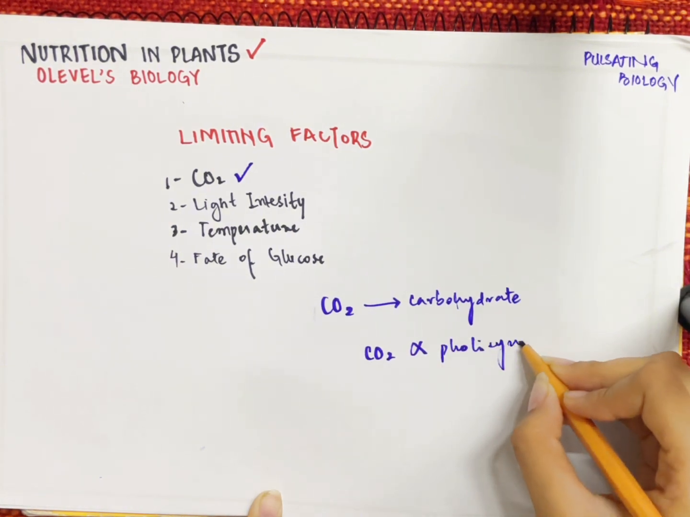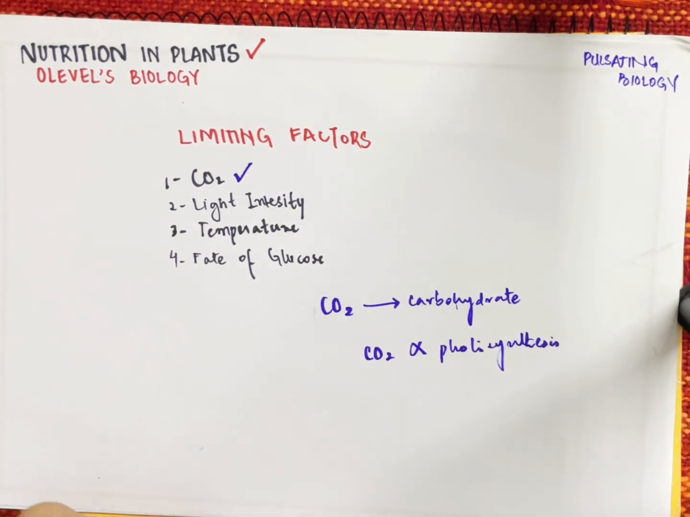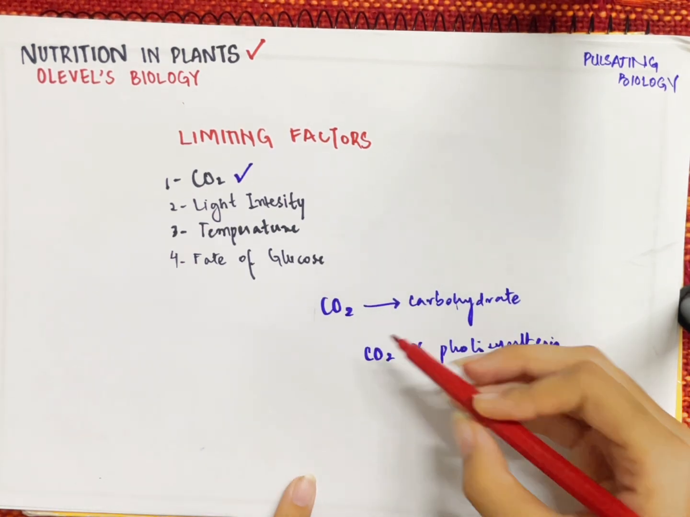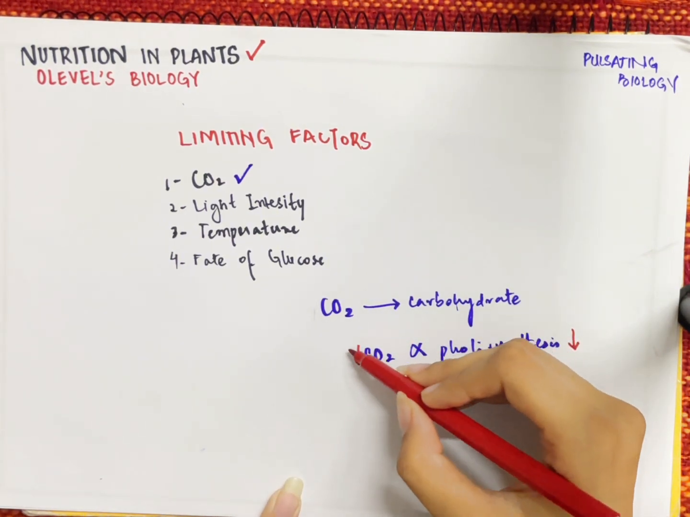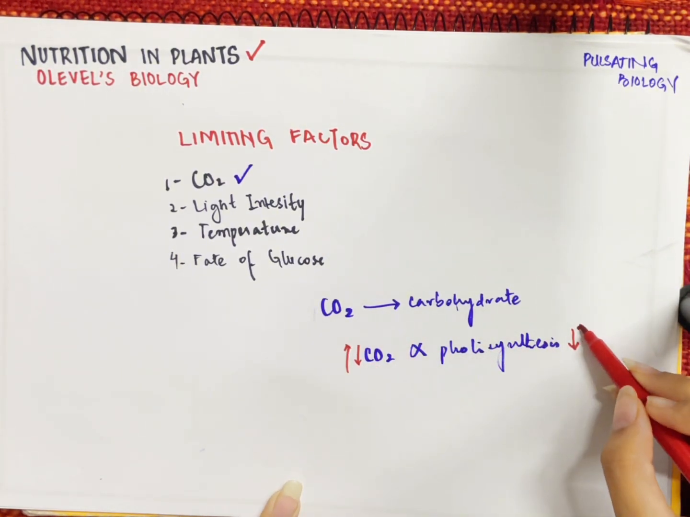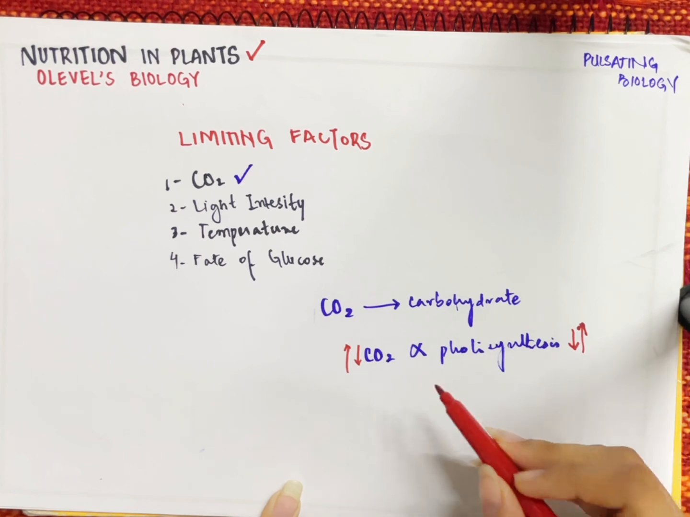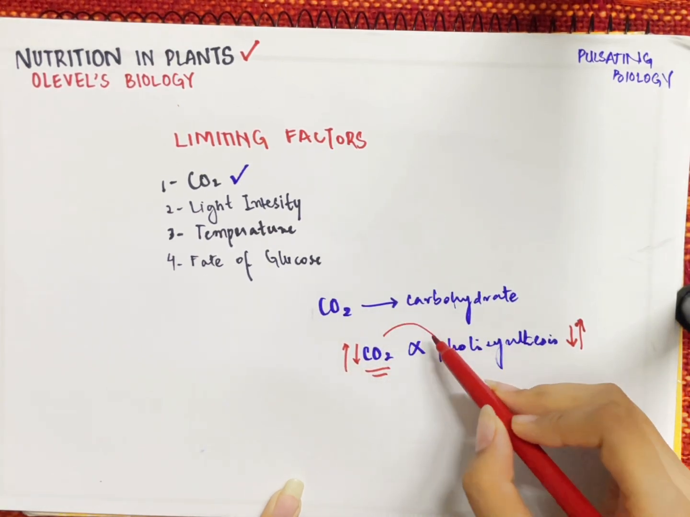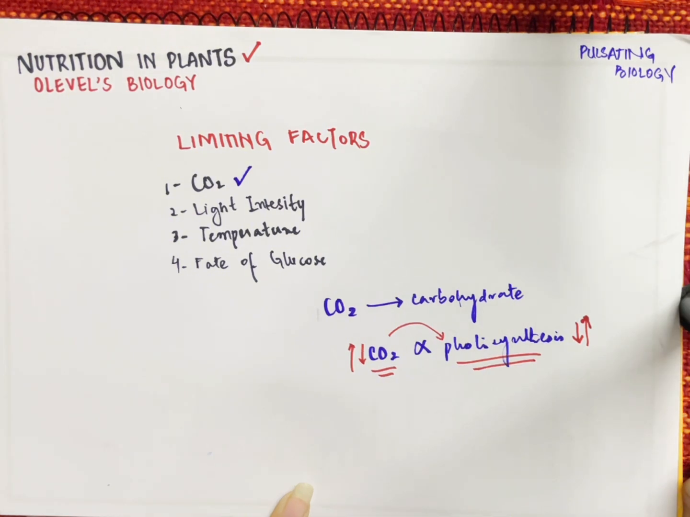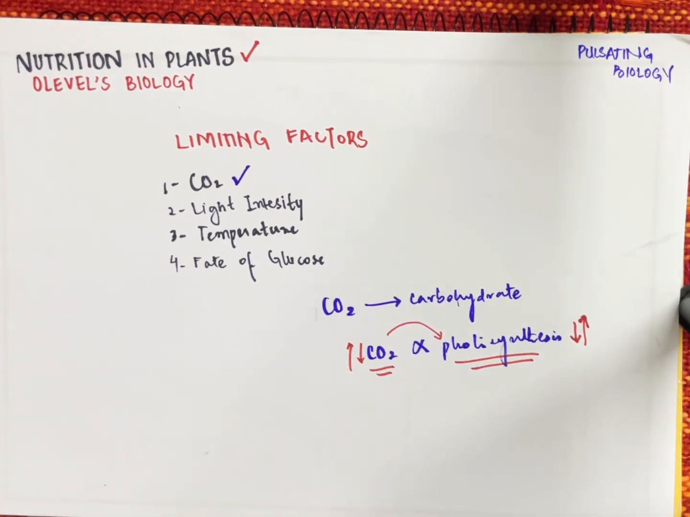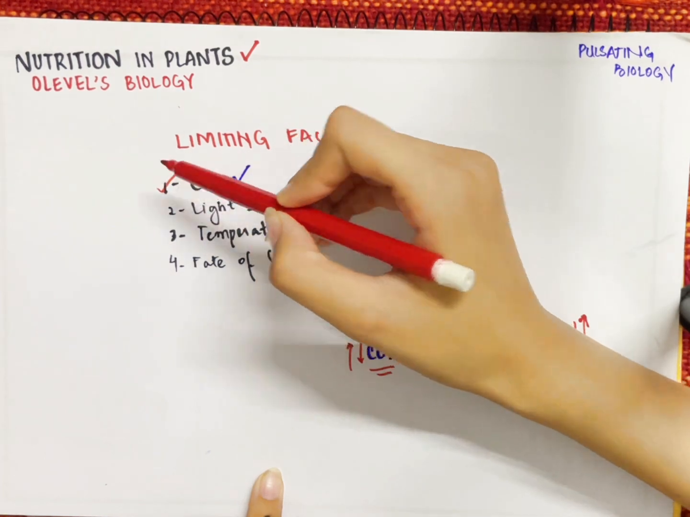That means whenever there is a decrease in the concentration of carbon dioxide, the process of photosynthesis also decreases. But when there is an increase in the concentration of carbon dioxide, the process of photosynthesis also increases. Thus, carbon dioxide has a very direct relation with photosynthesis, which in turn is very helpful with regard to the environment. And this is how carbon dioxide is linked with photosynthesis. We've talked about carbon dioxide.